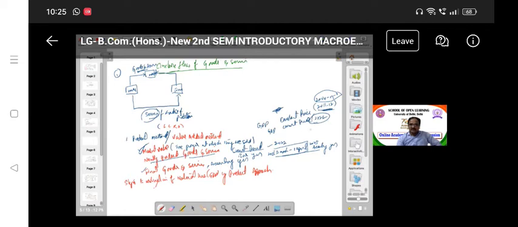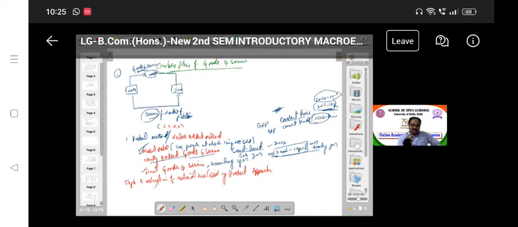So if you calculate at the current price, you take the 2022 price only. If you calculate according to the constant price, that is at 2011-12 prices. According to that price you calculate, and you call it the constant price. But here we are talking about the current year only. Current year means whatever we produced from March 2022 to April 1st, that is what we count in the national income. Okay, now it is clear.